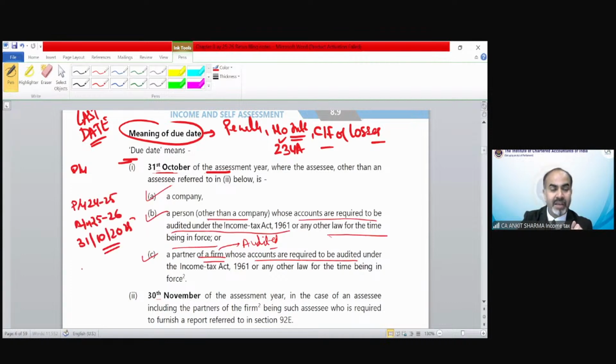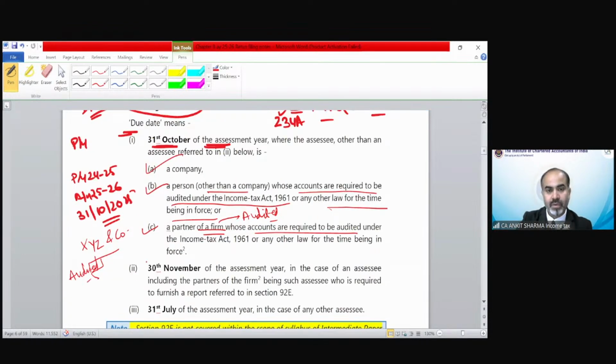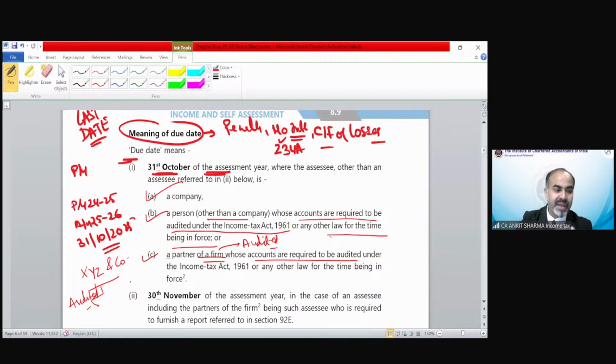Suppose in a partnership firm, XYZ and company, the accounts are required to be audited.